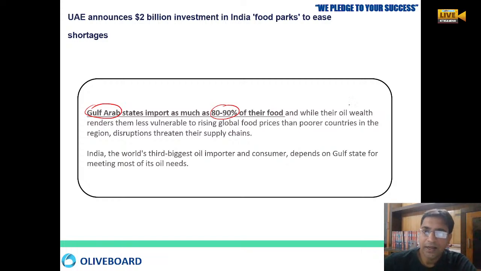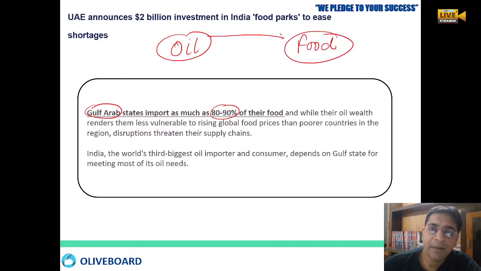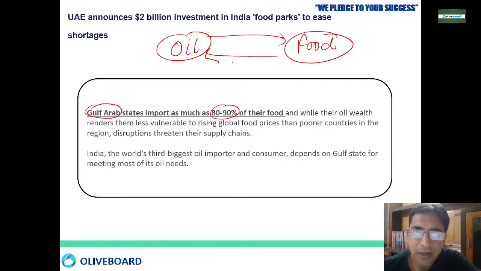With the bilateral transaction going on between them, the UAE and Gulf countries are good at oil and India can provide food. So it is like oil for food, food for oil. There will be an intimate relationship building between the two countries, like I am helping you, you are helping me.